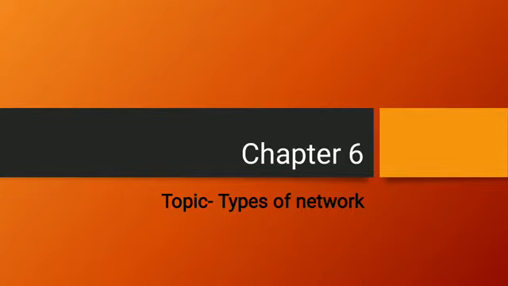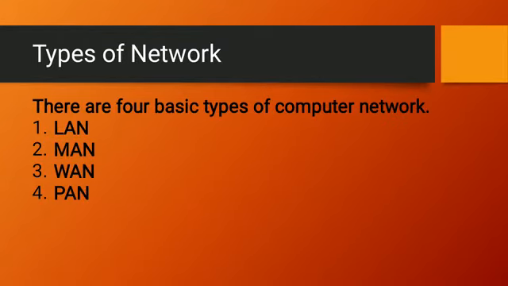In the earlier two presentations I have explained two topics. Today we are going to learn about types of network. So let us start. There are four basic types of network: first is LAN, second MAN, third WAN and fourth PAN. We will be discussing these four types of network in detail.